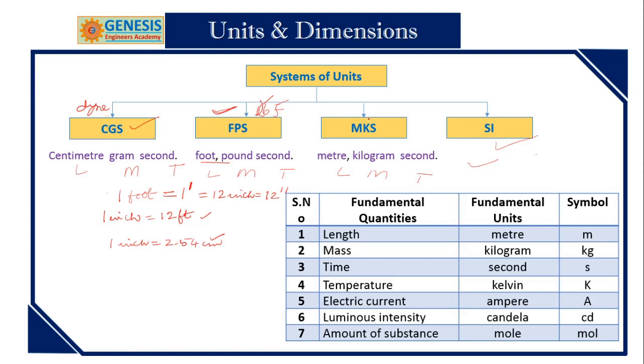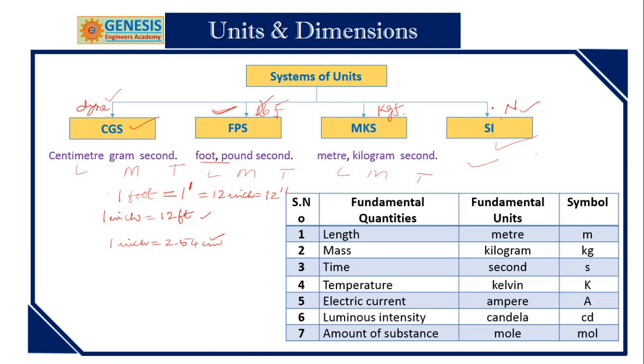In MKS system, it is kg force. In SI system, it is Newton. We use force everywhere. So dyne is the unit of weight or force in CGS system. This is FPS system, this is MKS system.